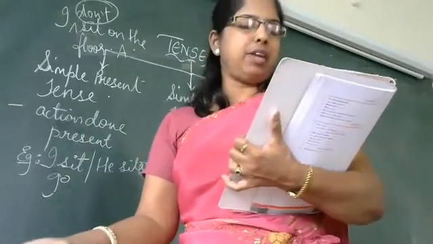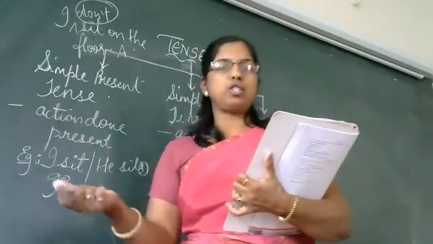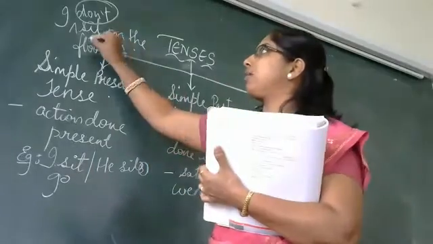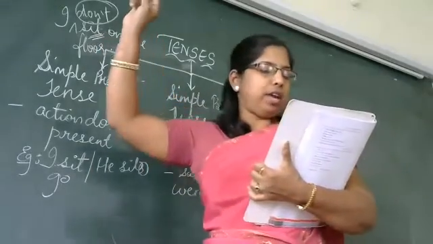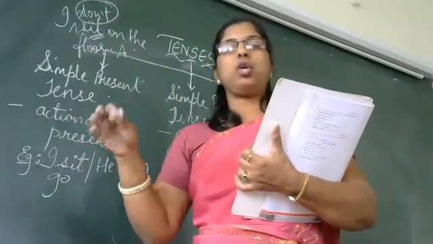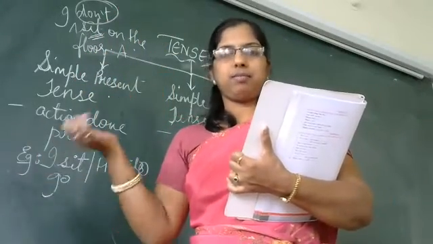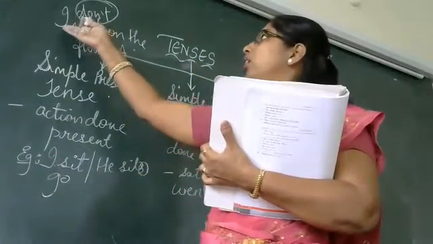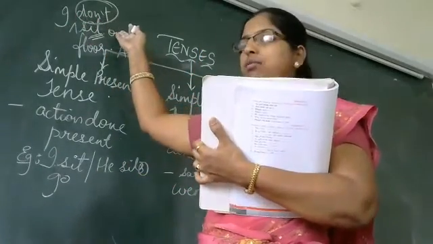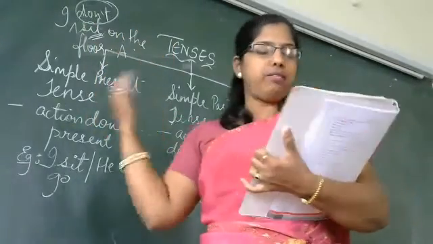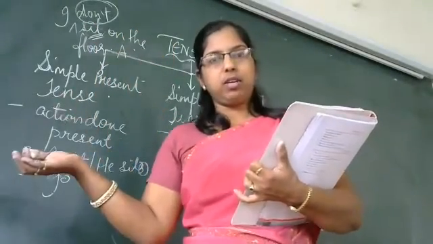In the negative sentence, we have do not, does not, plus the first verb form. Here it is the first verb form, sit. And then again in interrogative, we have do or does. Do you? Does? Suppose here, do I sit down, or for example, do I work, do we work, or do you work?